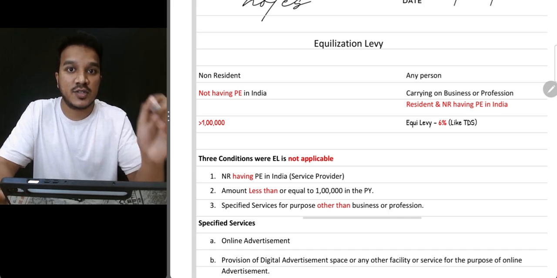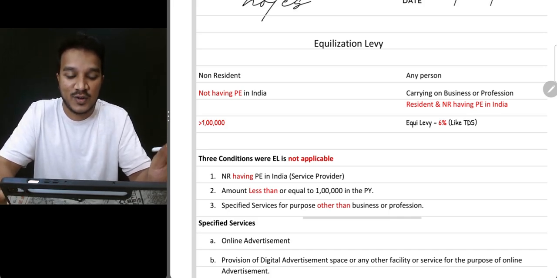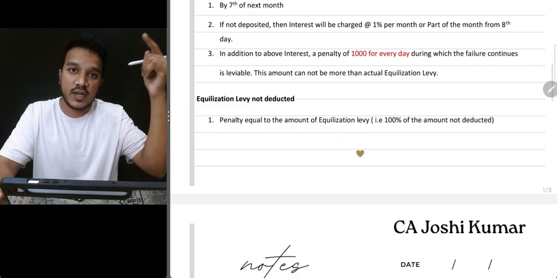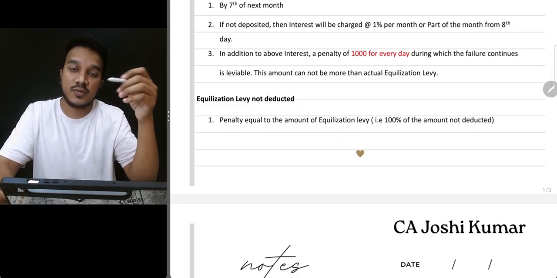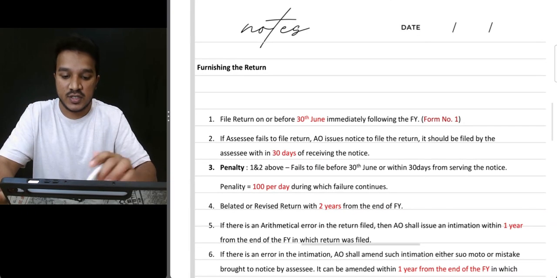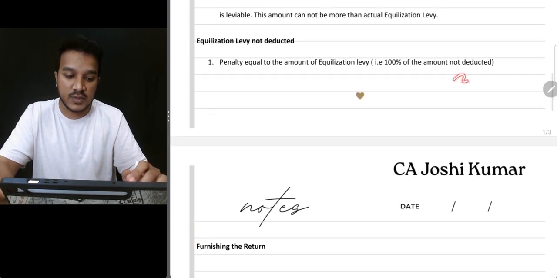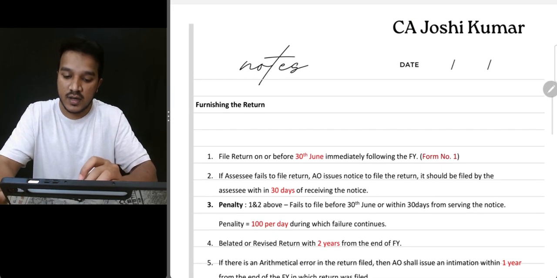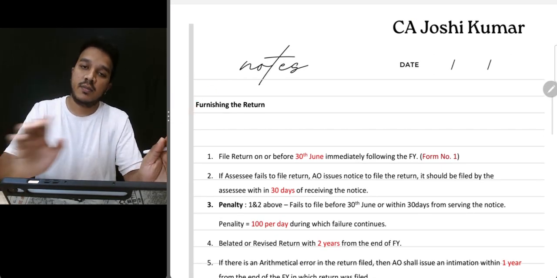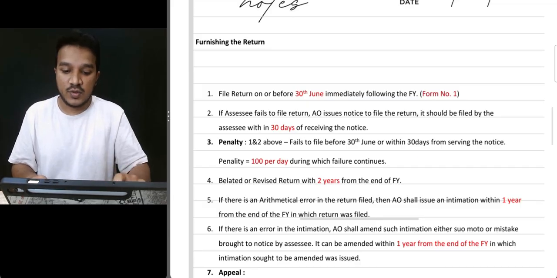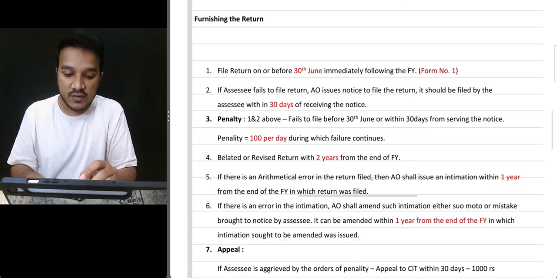In that case, 100% of the amount will be disallowed. Okay, so this is the payment amount, but I'm talking from your income tax profit and loss. 100% will be disallowed. Okay, that is another point. Furnishing the return. Till here, there is a high chance of questions coming from this. If you want to make the paper tough, then I might ask questions from this, but we are preparing for tough papers, so let's go. So here this is procedures related stuff.